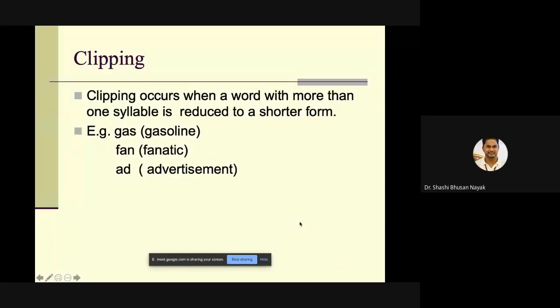Excuse me, sir. Yes. Can bus be an example of clipping because it is coming from omnibus? I'm not sure. I have to check. To be honest, when I'm not sure, I cannot subscribe to any view. But you might individually check that, because sometimes when it comes to English language or linguistics, or for that matter any kind of word meanings, nobody is a Mr. Know-all, right? I have my limitations, and I have to be honest and brutally honest about that. So right now you can check. Okay.